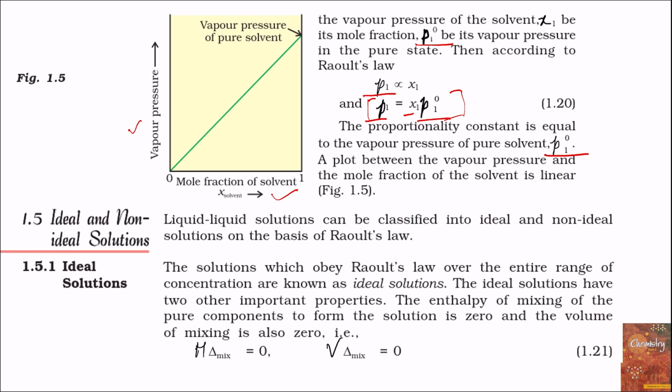Now solutions which obey Raoult's law over the entire range of concentration are known as ideal solutions, and there are two more important properties of ideal solution. Their enthalpy of mixing is zero, means when the solution is formed, no heat exchange takes place. So enthalpy of mixing is zero, and volume of mixing is also zero, means when these two liquids are mixed, then the total volume of the solution will be the sum of the volume of the individual components.